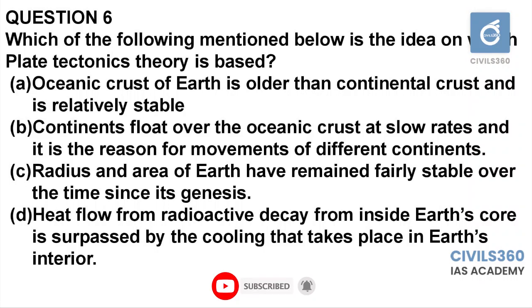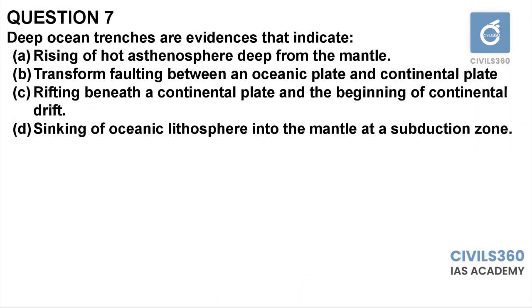Question seven. Deep ocean trenches are evidences that indicate: Option A, rising of hot asthenosphere deep from the mantle. Option B, transform faulting between an oceanic plate and continental plate. Option C, rifting beneath a continental plate and the beginning of continental drift. Option D, sinking of oceanic lithosphere into the mantle at a subduction zone.